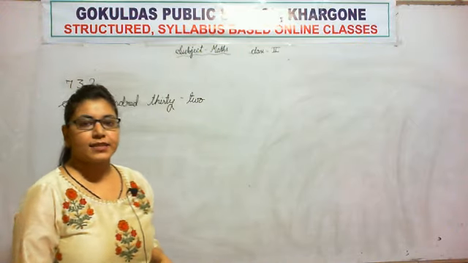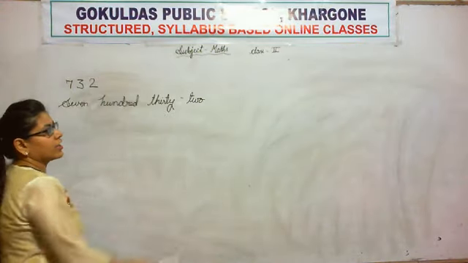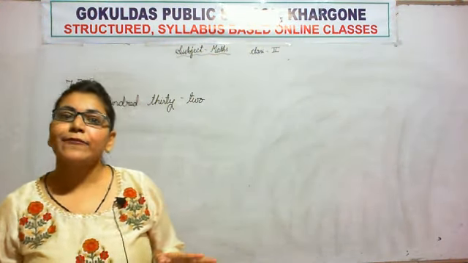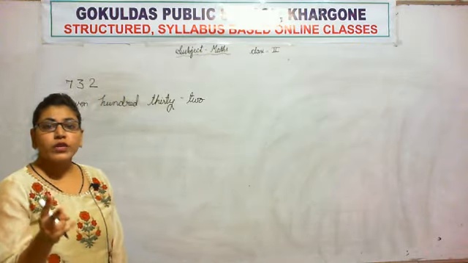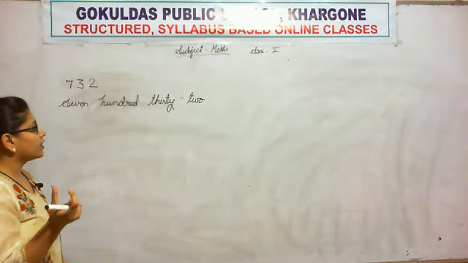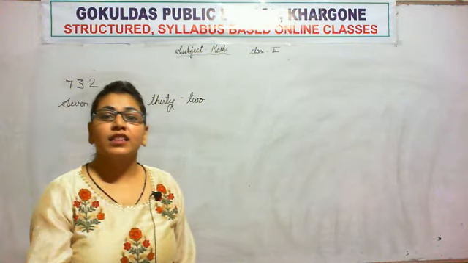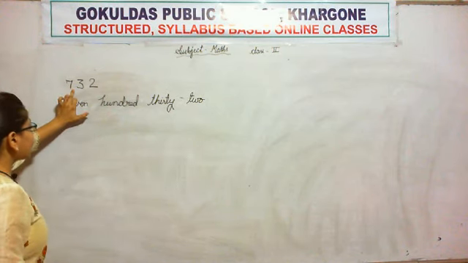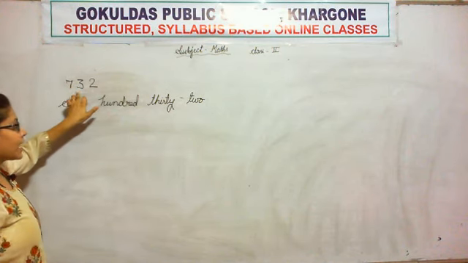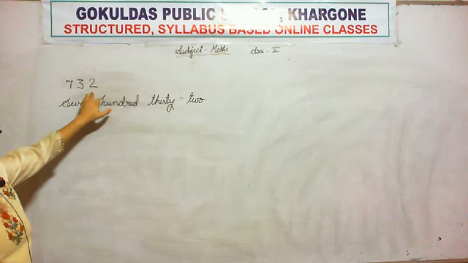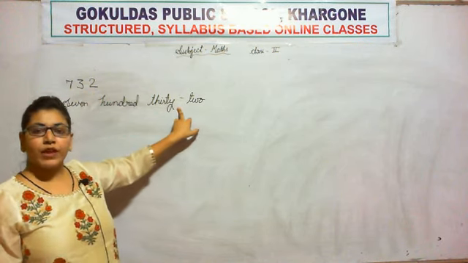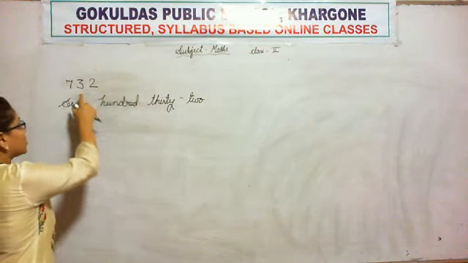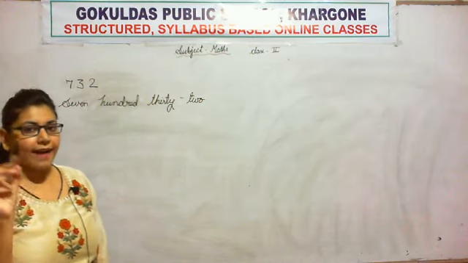or at all the places? Why did I put this dash here? This dash is called a hyphen. And when two numbers are joined together, when we read the two numbers together, we put this hyphen to show it. 732. We combine these two numbers, we join these two numbers and read them together. That is why we are putting this hyphen here. So whenever we read two numbers together, we put a hyphen there.